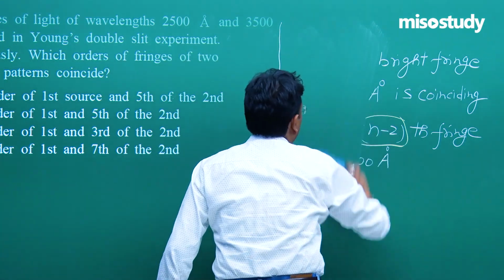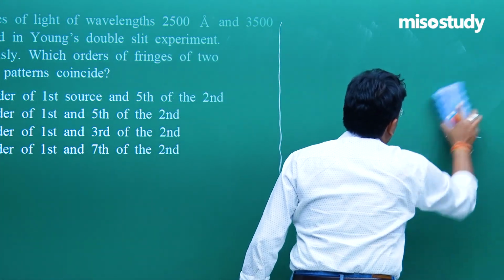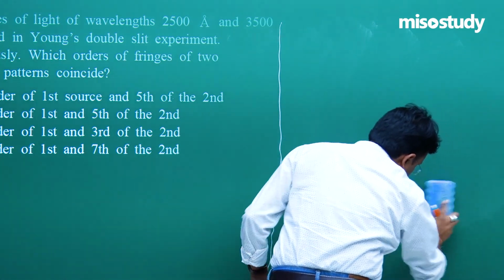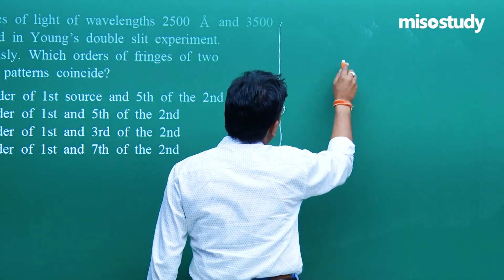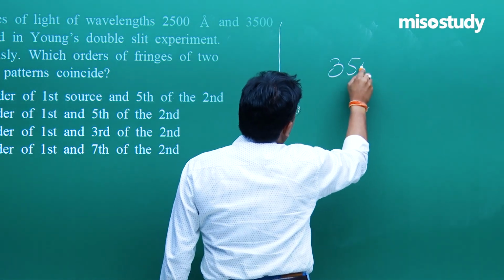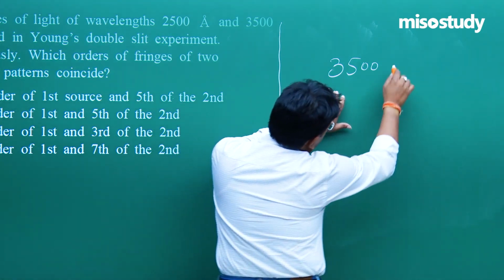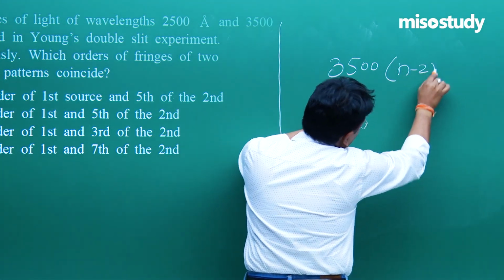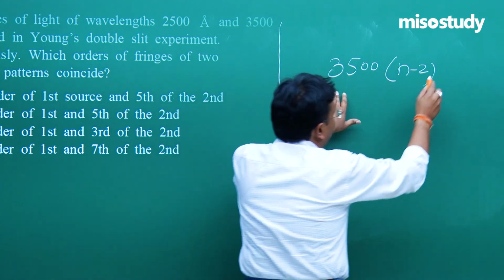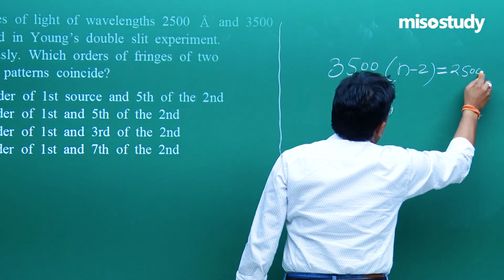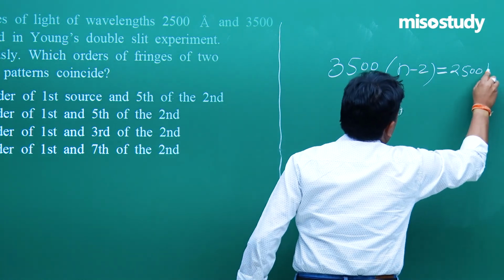Now, let's put a simple value over here. And what is that value? That is 3500 lambda to n minus 2, fine, is equal to this value 2500n.